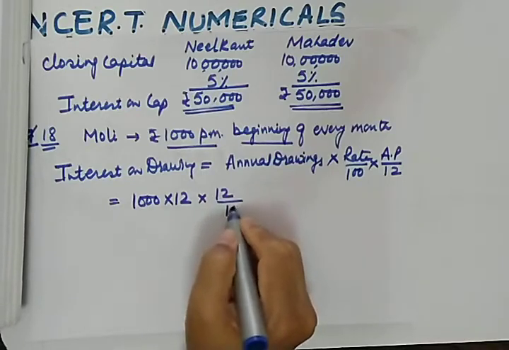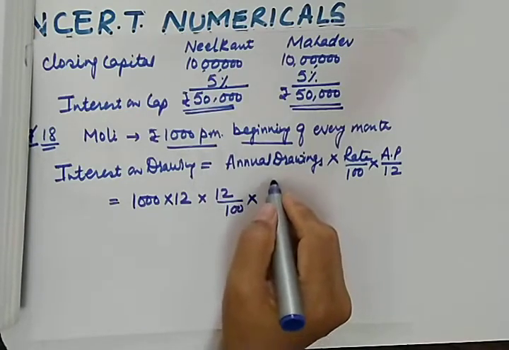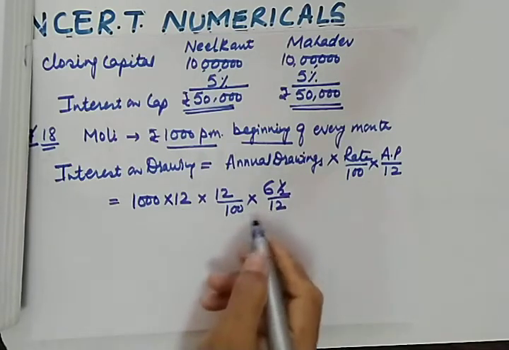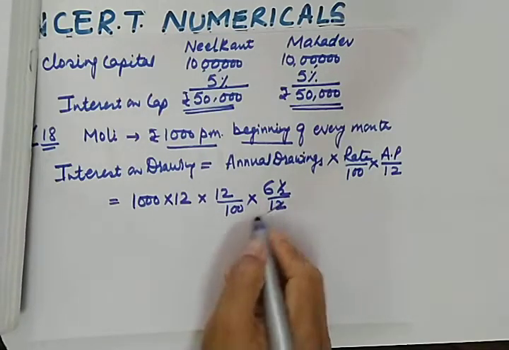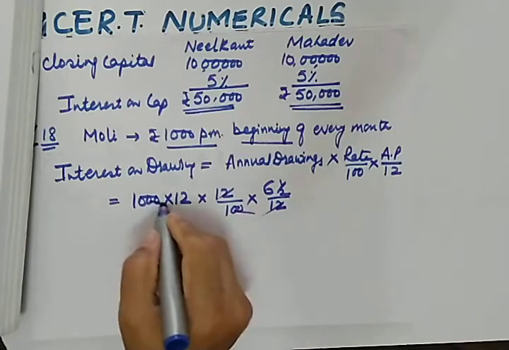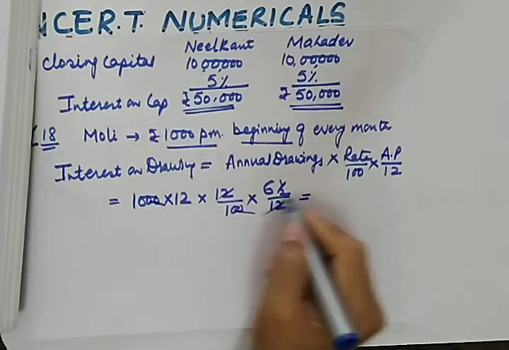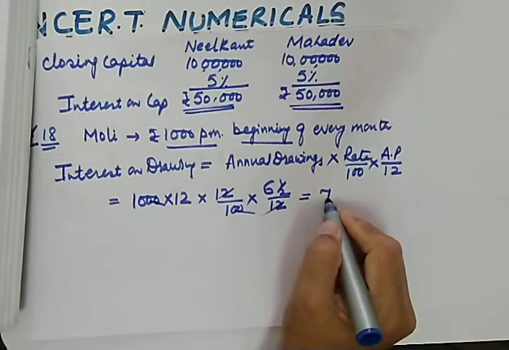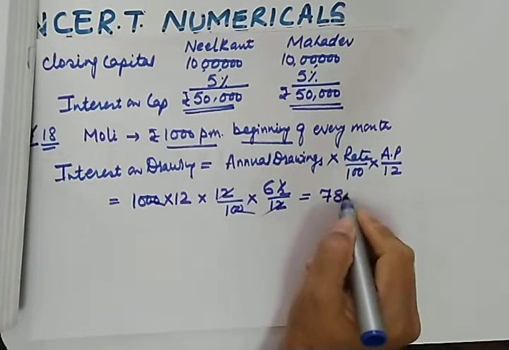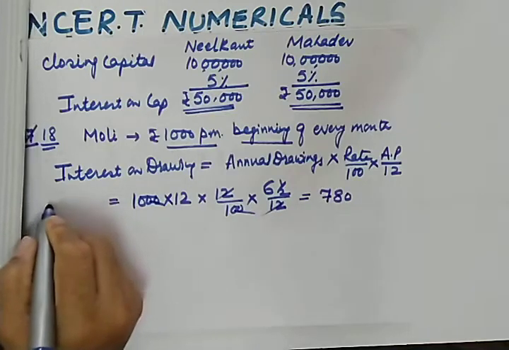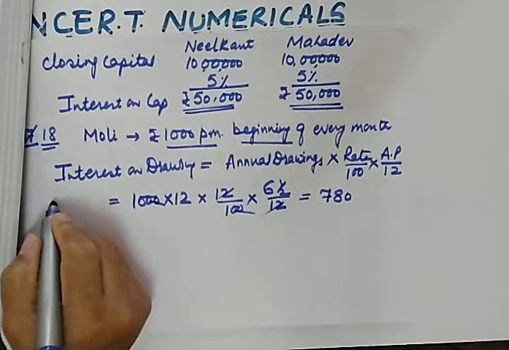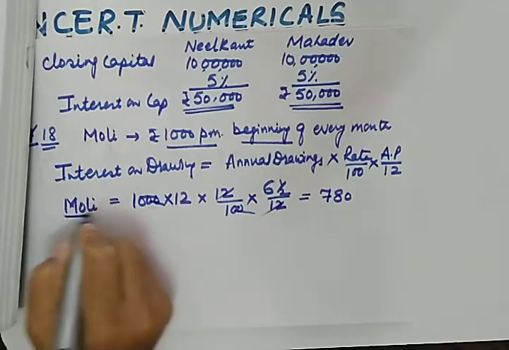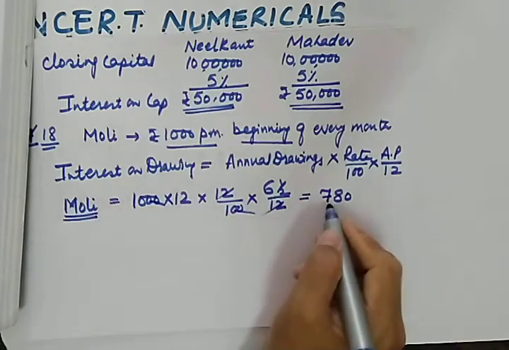So what is the rate of interest on drawing? It is 12 upon 100. And what is the average period in the beginning? It will be 6.5 upon 12. So I hope you will be able to do this. Let us calculate interest on drawing on this. This will be 780. So this was the interest on Molly's drawings. So this was Molly's interest on drawing.